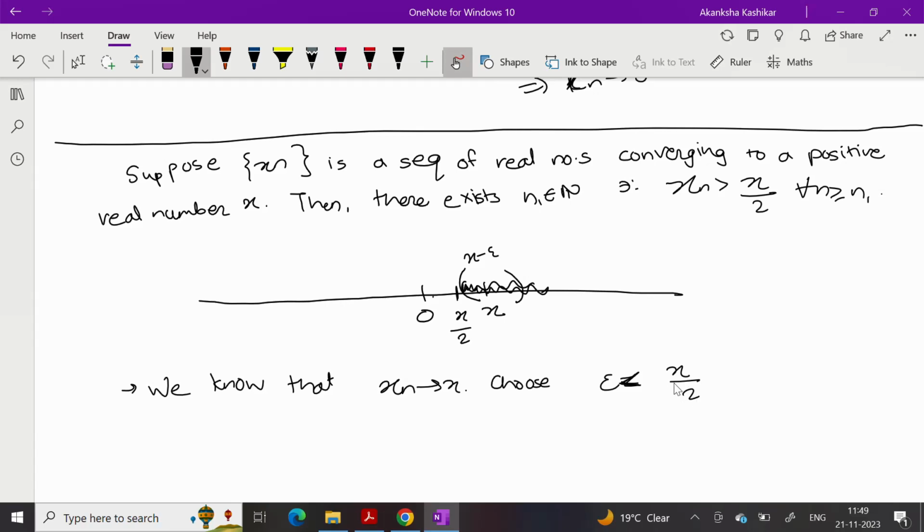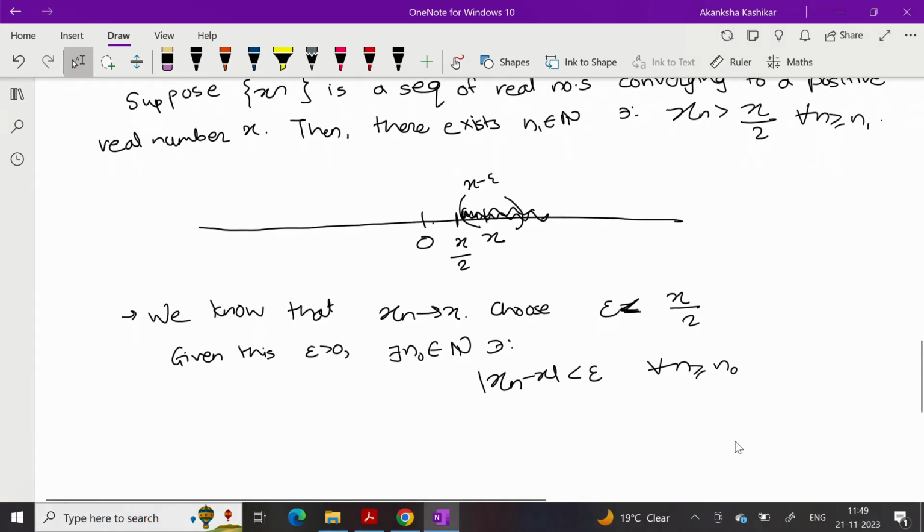Okay, so choose epsilon less than x by 2. Given this epsilon, there exists n naught in N such that mod of xn minus x is less than epsilon for every n greater than or equal to that n naught.